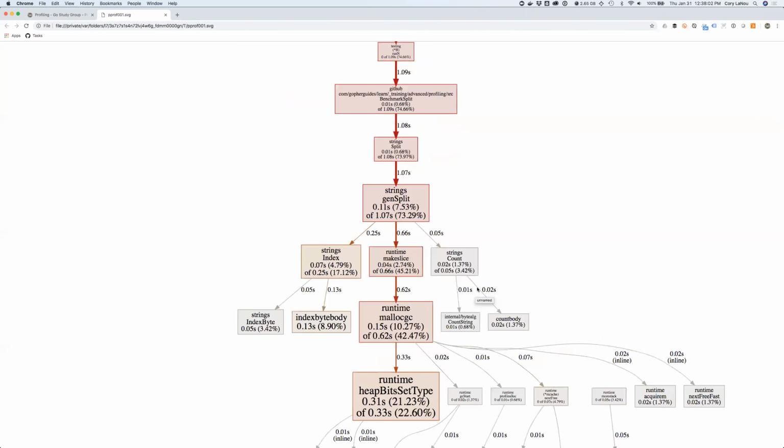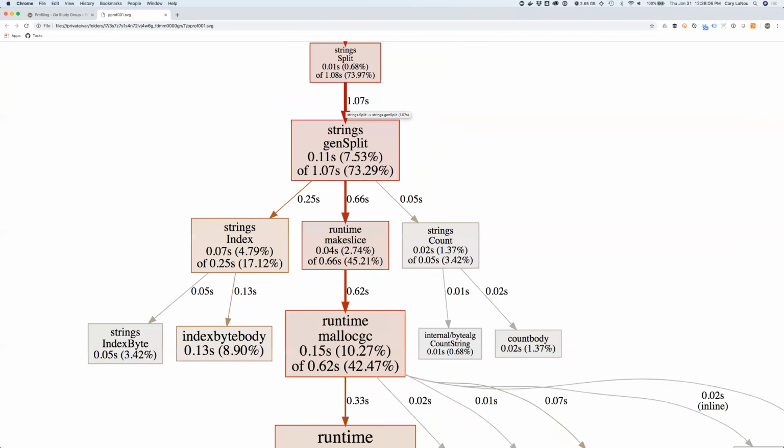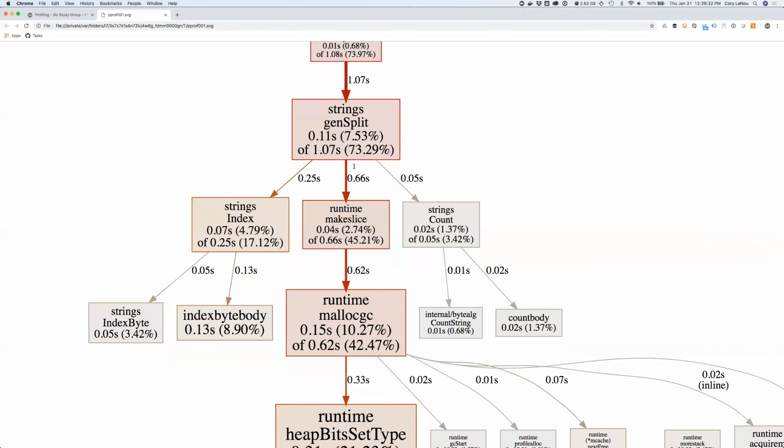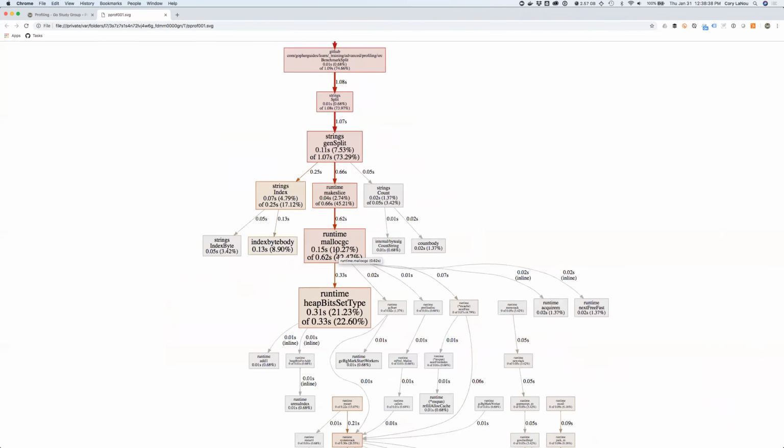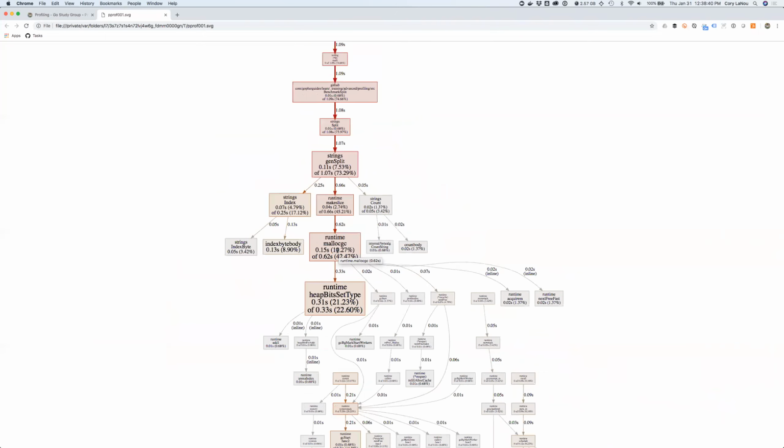This kind of shows you the branching, right? So if I look into strings.genSplit and I come into this, let's say I wanted to optimize this. I would look at this one right here and see where it says runtime.makeslice. I know that that's doing allocation. Now, the only way I can optimize that allocation is if I literally just remove it, right? Or make it so I reuse an allocation somewhere. So I probably can't do that. The strings.Count is taking very little time, but the strings.Index is taking a little bit of time, right? So at that point, I can say, okay, out of this slice right here, 17% is being spent in my strings.Index. Maybe I look at optimizing that or try to make it so I don't make that call, that type of stuff. In general, I don't find this view super helpful.